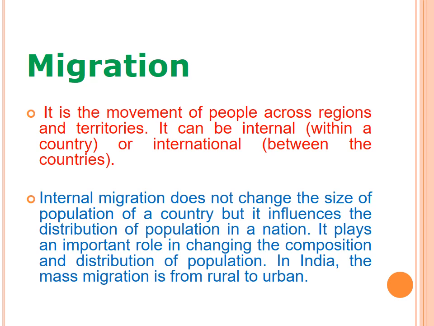So two types of migration are there: internal migration within a country, and international migration between countries. Internal migration does not change the size of the population of a country, but it influences the distribution of population in a nation.